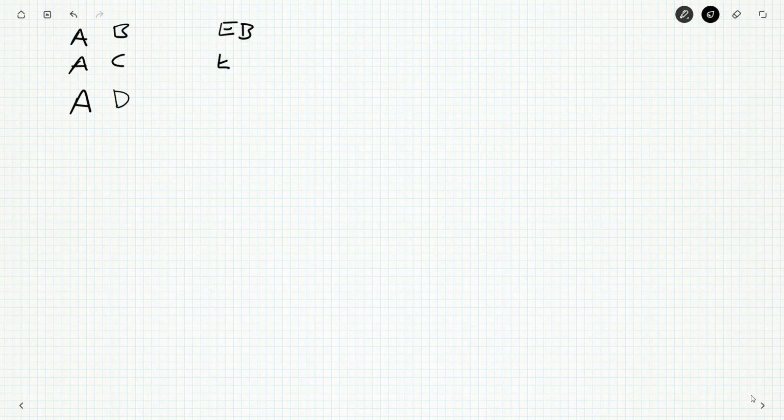So, looking for 9 games now. What could we have realistically? I'm going to start off every time with who A plays against. Now I could have A play against B, C, and D. I could have E play against B, C, and D with no overlaps whatsoever, and F play against B, C, and D.